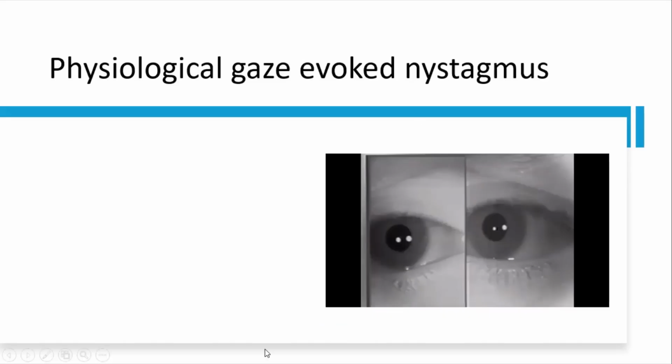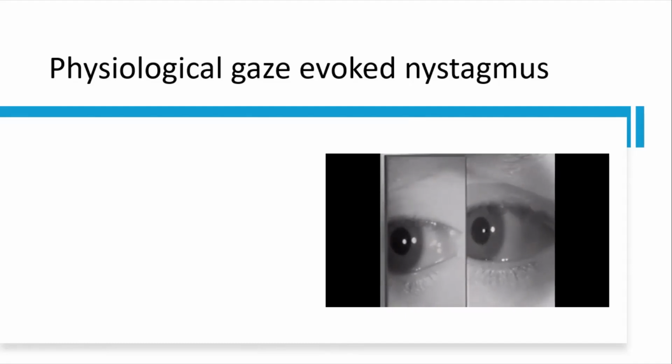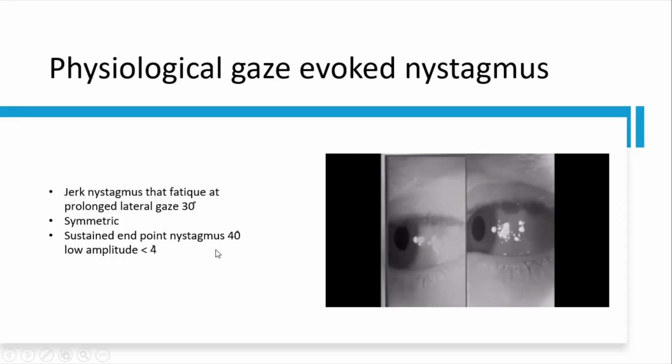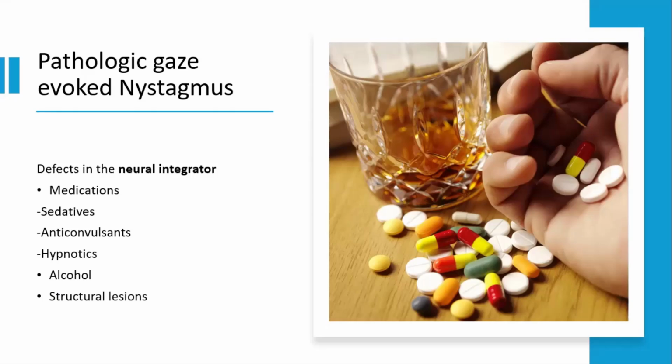There's also physiological nystagmus, which is again gaze evoked, and it's up to a particular 30 degrees. So up to 30 degrees, you'll be having the nystagmus, which is fatigable. Sometimes it can become sustained if it is more than that, like more than 40 degrees, that is more of an eccentric gaze. You'll have a sustained gaze evoked nystagmus, but this one is very low amplitude, less than 4 degrees. So when it comes to pathological, if it is a very large amplitude, more than 4 degrees, or if it has an exponential slow phase, especially when it's less than 40 degrees, or if it is asymmetric, you think of a pathological cause of gaze evoked nystagmus.